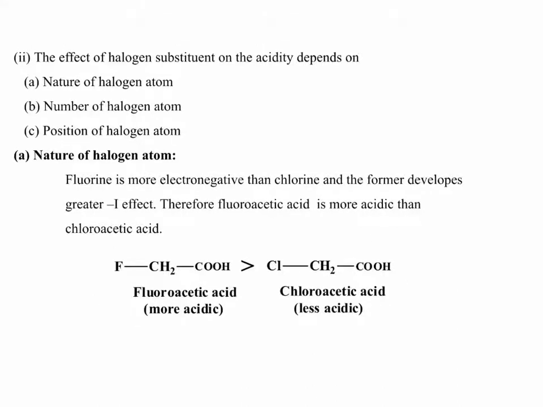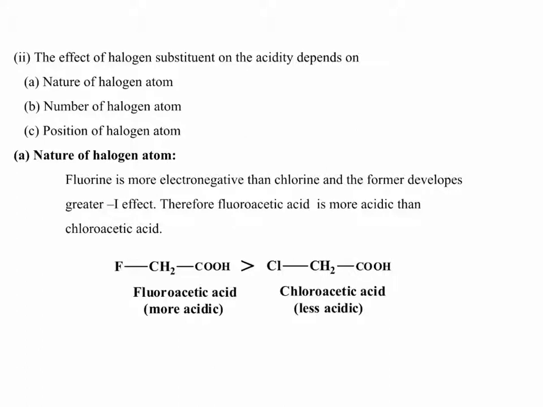The effect of halogen substituent on the acidity depends on the nature of the halogen atom, the number of halogen atoms, and the position of the halogen atom. Let's see one by one. Nature of the halogen atom. For example, fluoroacetic acid and chloroacetic acid.